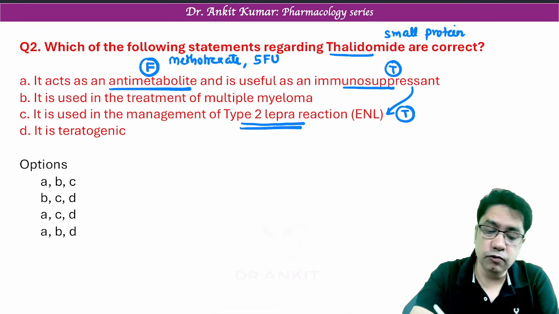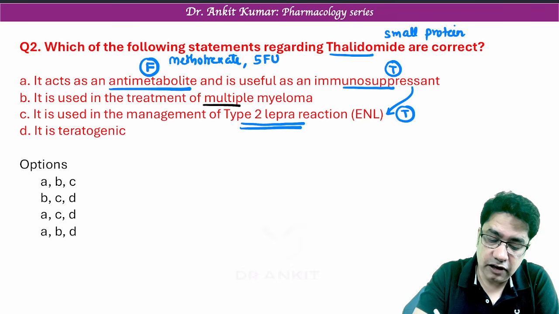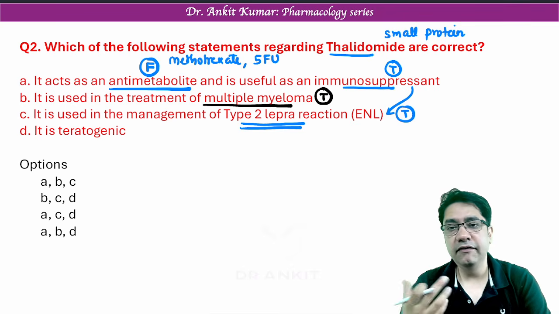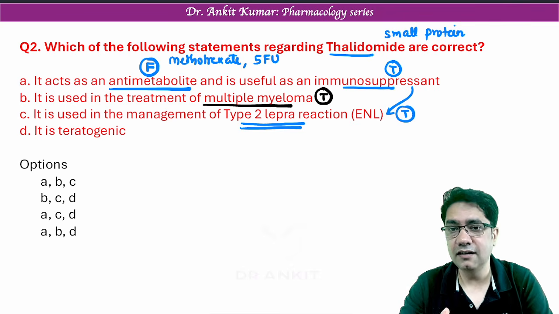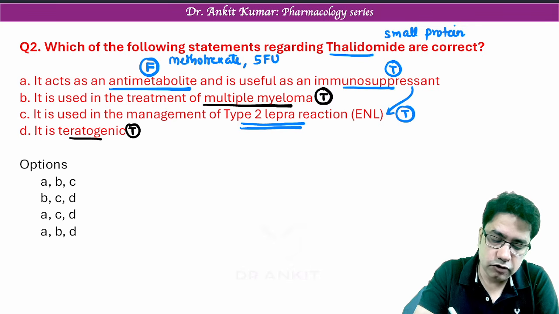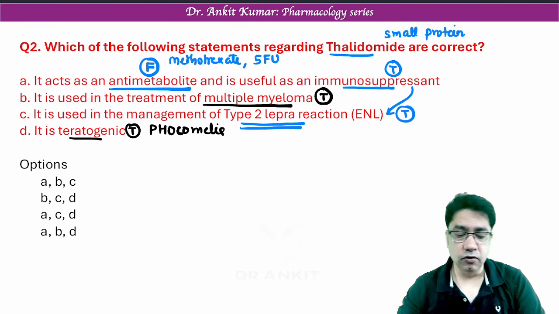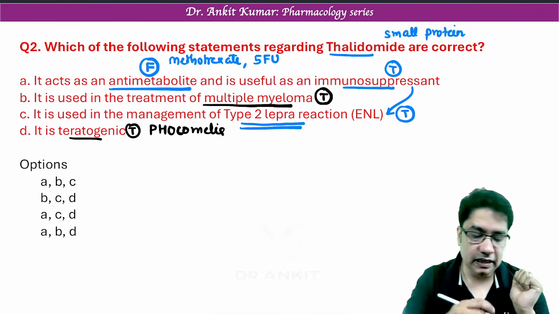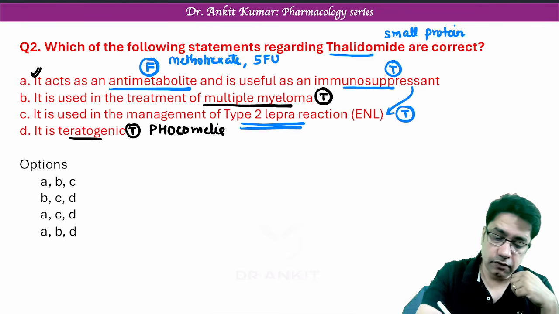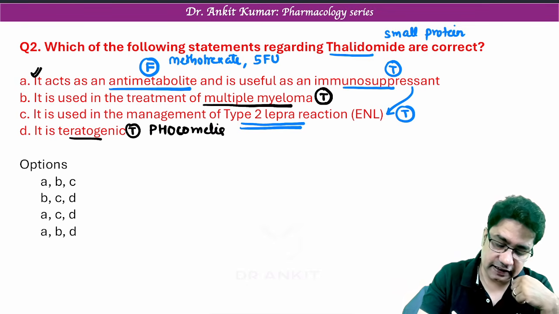Now thalidomide is also used in cancers. Yes, it is given in the treatment of multiple myeloma also, because it has anti-cancer property. And we know the thalidomide history. The disaster when we used thalidomide some 70-80 years back in pregnant females, it was causing teratogenic effects like phocomelia. So in the fetus, it was causing short limbs, which was known as phocomelia. So can we say again option A is the only false statement. B, C and D are the true statements. So the correct answers are B, C and D.